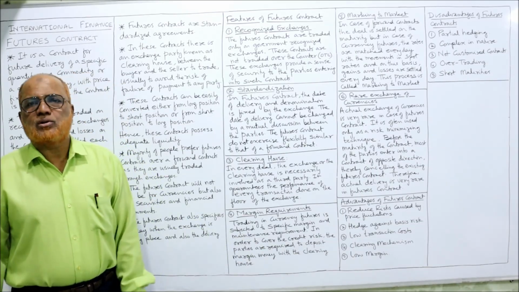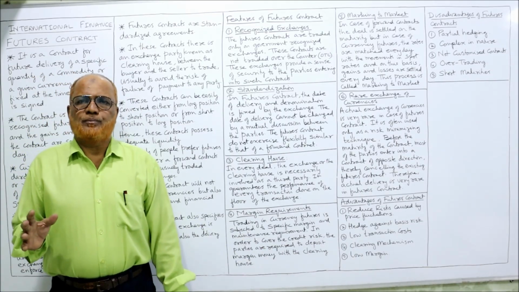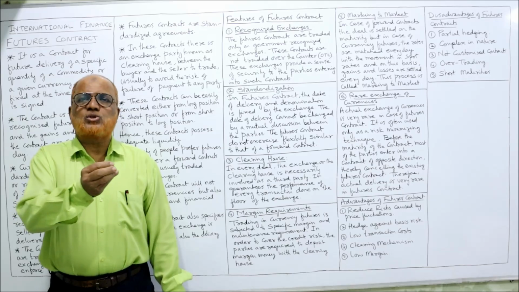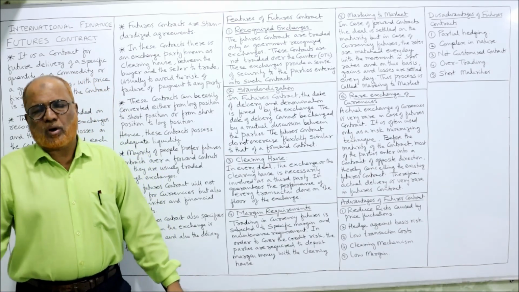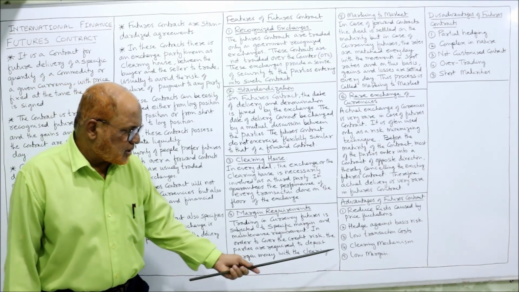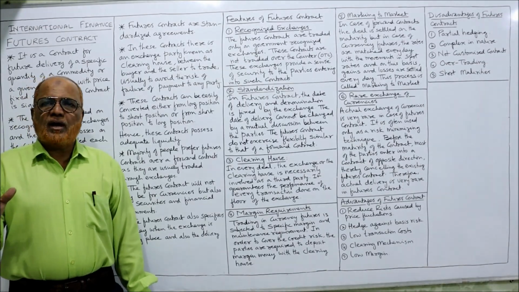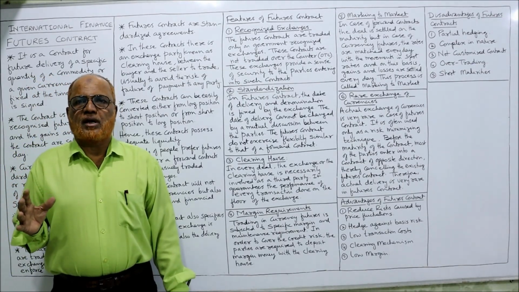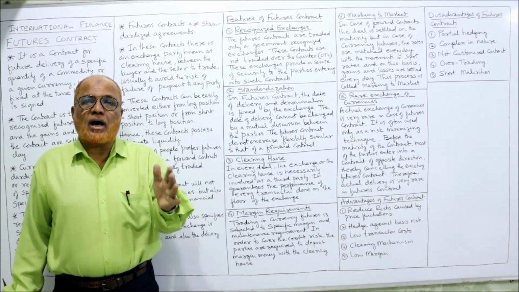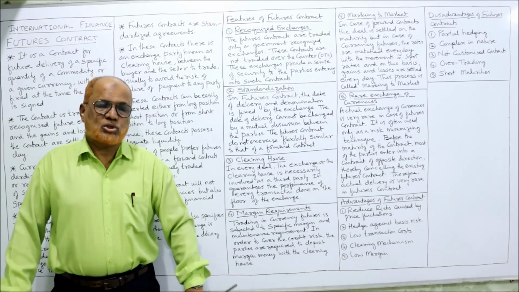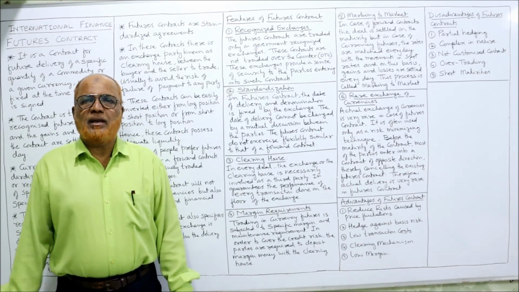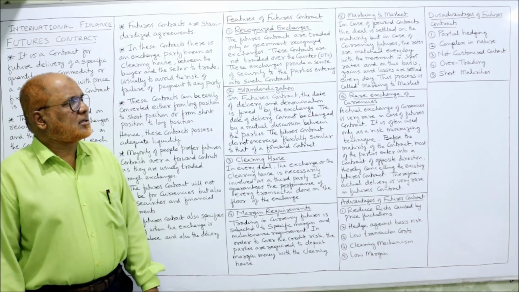Third is low transaction cost. The transaction costs are very low. At the time of entering into the contract, a very low amount has to be paid. That is also the reason why many people will enter into a futures contract. Clearing mechanism: one of the important advantages of a futures contract is that there is a clearing house. The clearing house will act as a monitor to check whether the parties are complying with their obligations or not. Last one, low margin. The margin is also low. That is the reason why many people will enter into this futures contract.